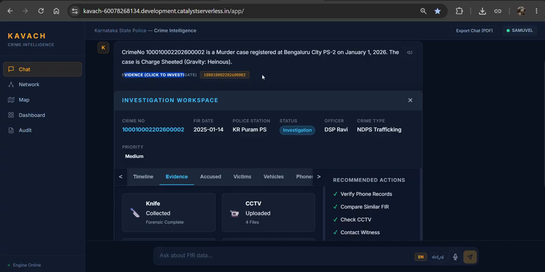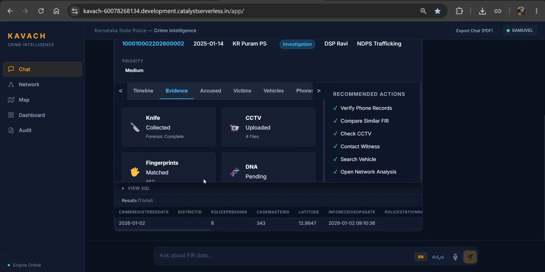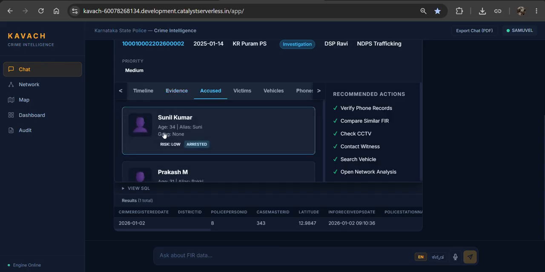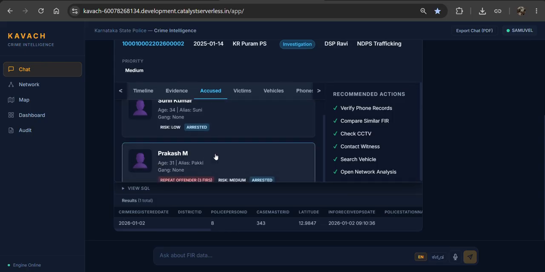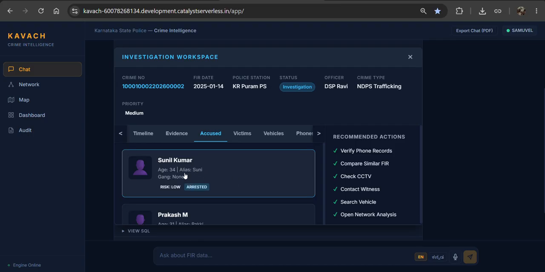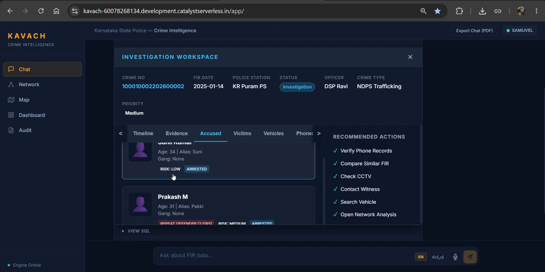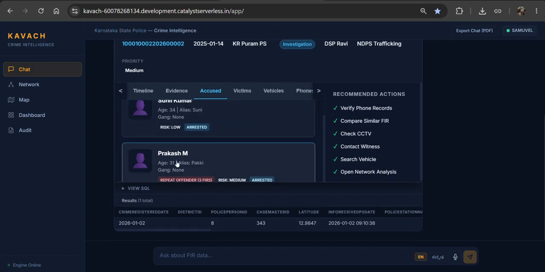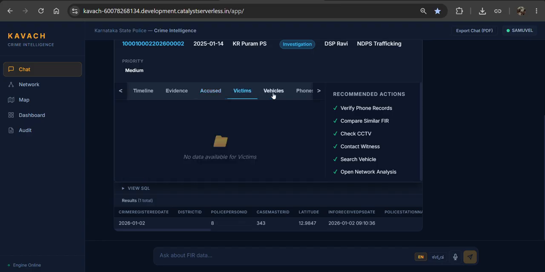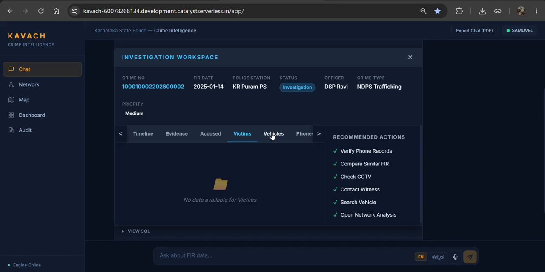If you click evidence, it will give the evidence. For example, in this murder case they used a knife, and these were collected from the accused person. It also shows who the accused persons are and which were arrested in this particular case. Here it shows Sunil Kumar, age 34, risk low, arrested, and Prakash, age 31, gang none but repeat offender. He has 3 FIRs and was also arrested. Here is the victim details, showing who was affected.